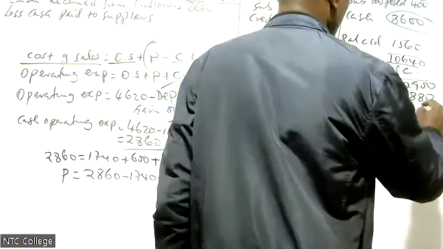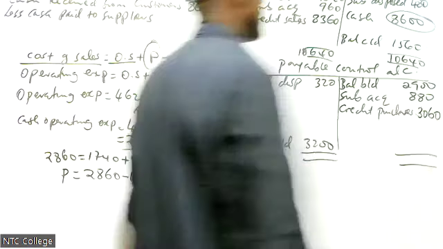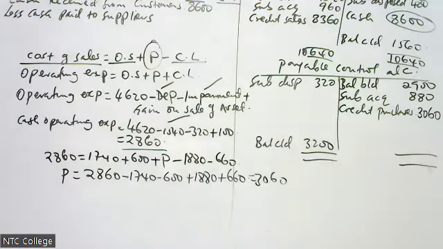Purchases P is 3060. That is the most tricky part. And I want you to know that this is very tricky so that you become cautious on it.